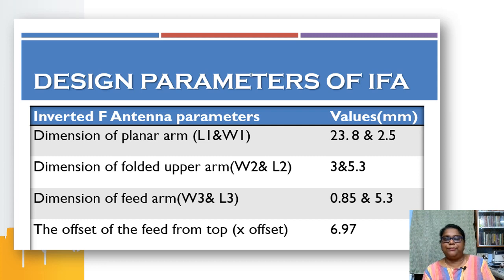Now, for every frequency, there are design parameters based on the design equation. For 900 megahertz, we derive the design parameters of the IFA, and we obtain the dimensions of the planar arm, folded arm, feed arm, and offset position. Based on these values, we design the inverted F antenna on a ground plane.